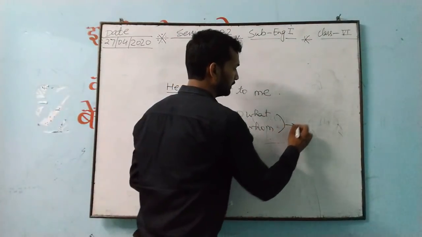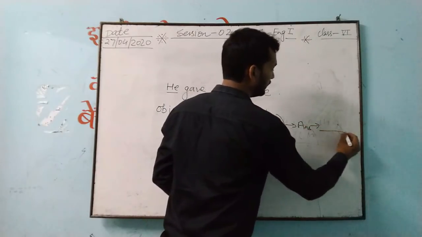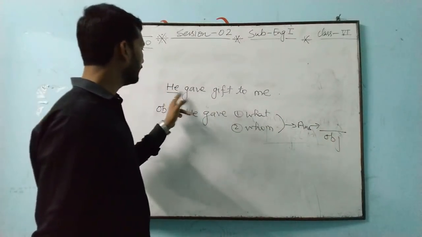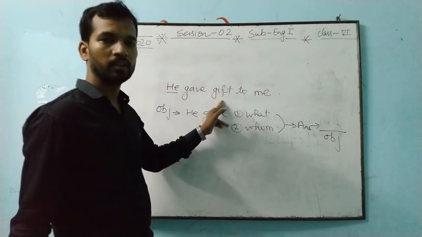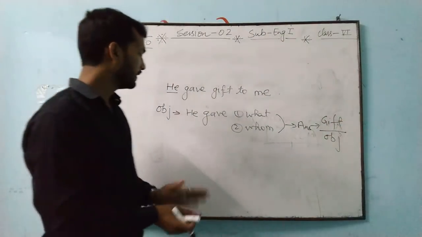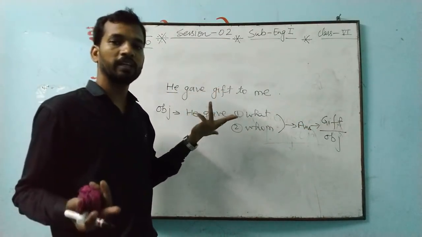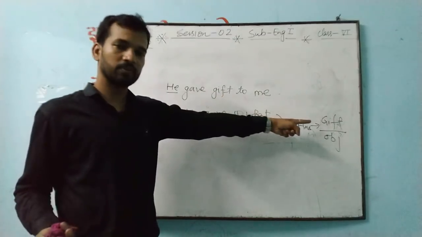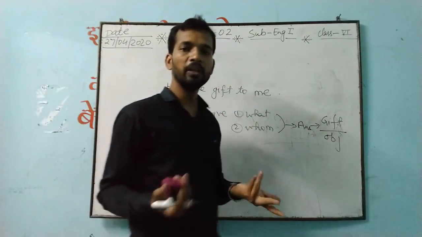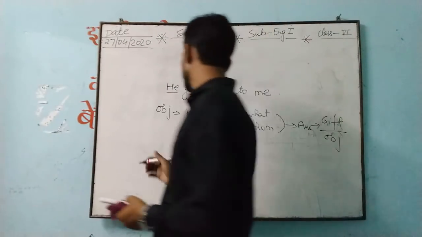The answer of this will be only the object. See how it is. He gave what? So you are getting gift. He gave what? The answer will be gift. So this gift is the object here. He gave whom? He gave me only. So now here we are getting the object.